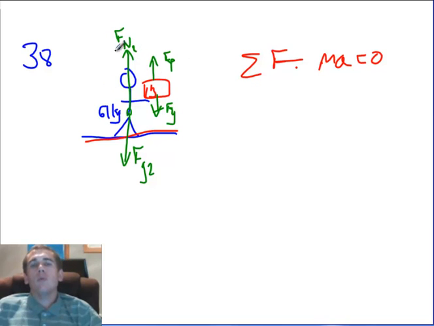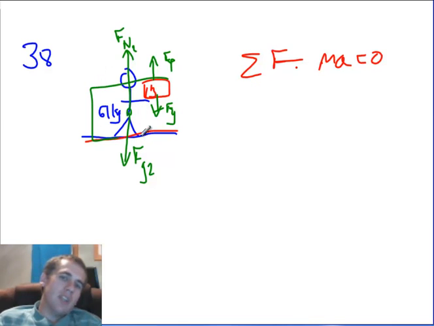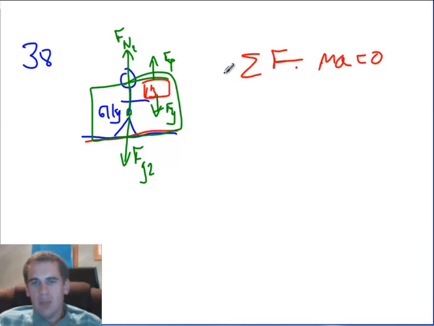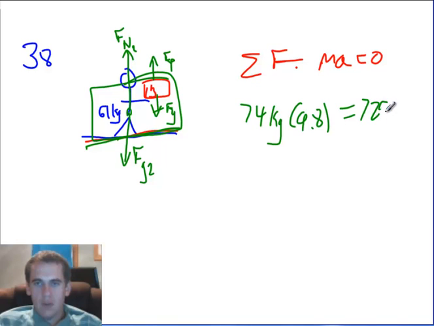Now the normal force here is not just supporting the person, because Newton's third law says, well, if the person pushes up on the block, the block pushes down on the person, and that force is going to be transmitted down. So it's easier not to think about it as two different objects. It's easiest to say, well, there's a total of 74 kilograms there. We need to support it all. Gravity pulls on that with an acceleration of 9.8 meters per second per second, and so our normal force that this surface has to exert is going to be equal to 74 times 9.8, 725 newtons, and we're done. And so that's Newton's first and second law.